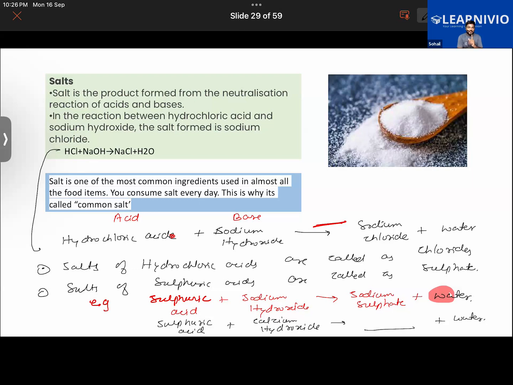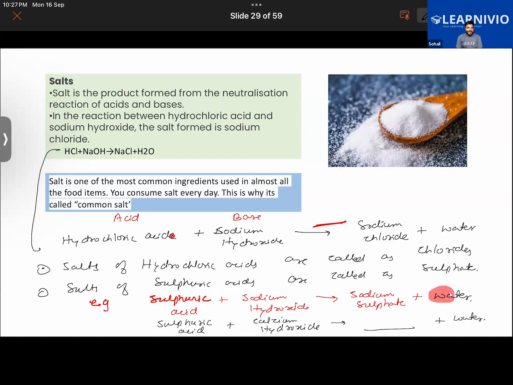Keep this in mind. What is the rule you have to use to name the salt? The first part of the name of the salt comes from the base. Next will come from the acid here.